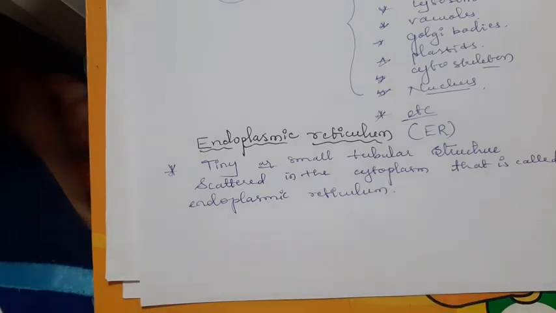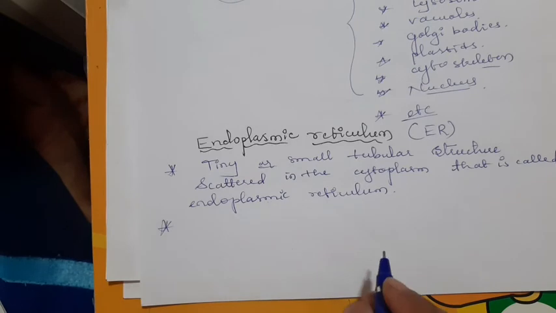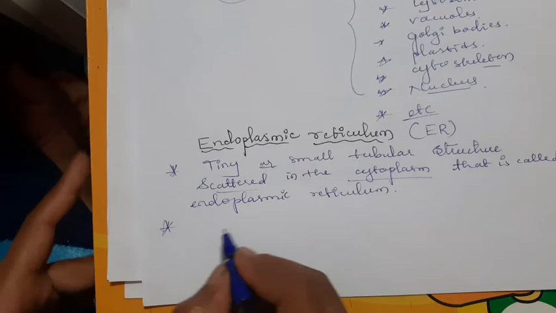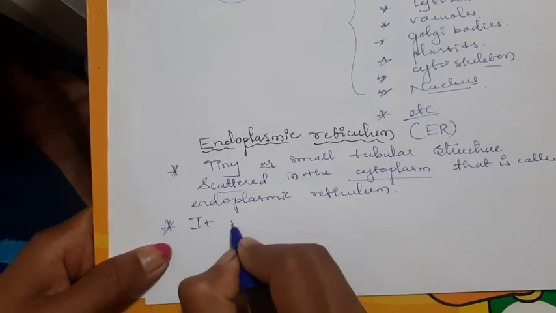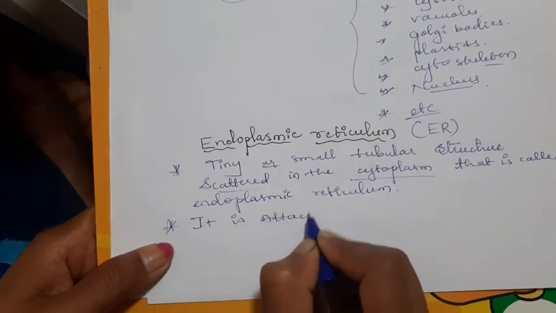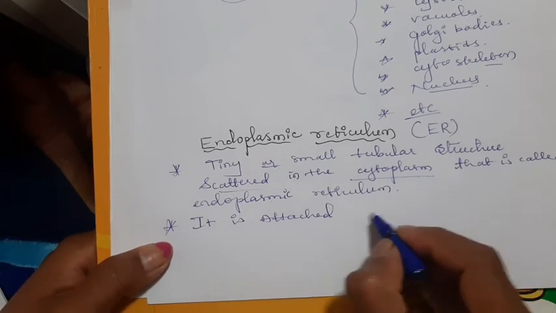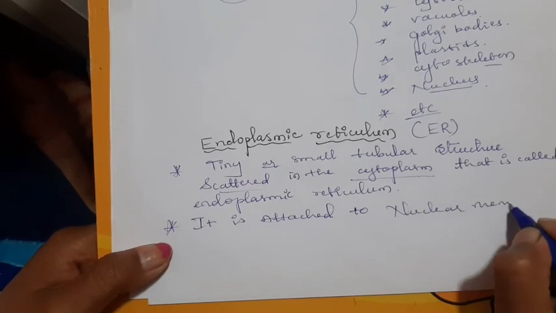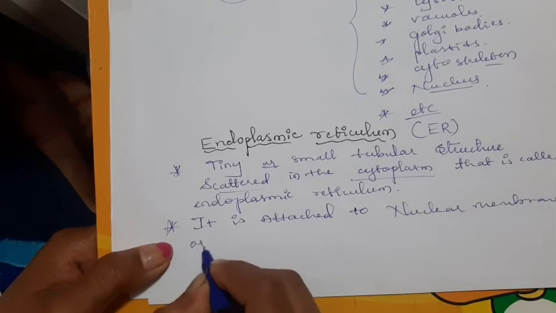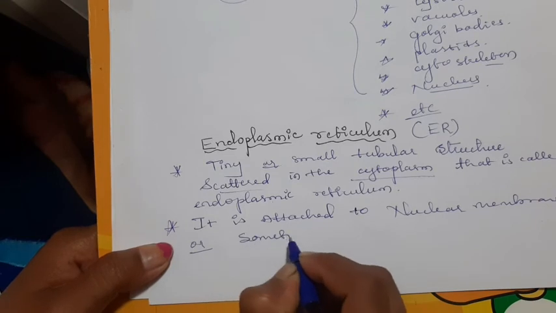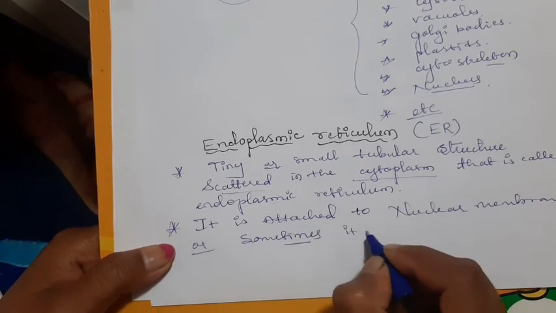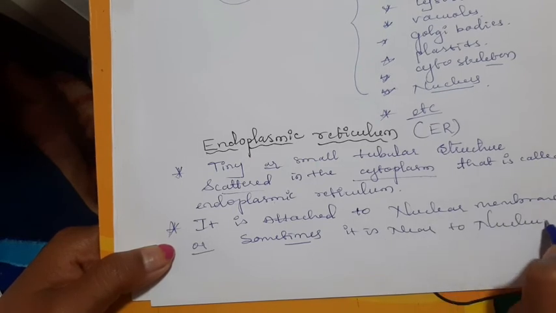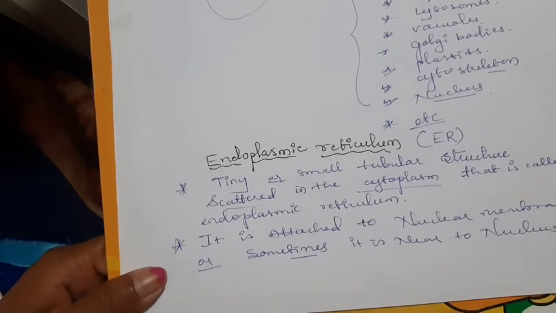Okay. Then the location is usually scattered inside the cytoplasm. It is attached to the nuclear membrane, or sometimes it is near to the nucleus.